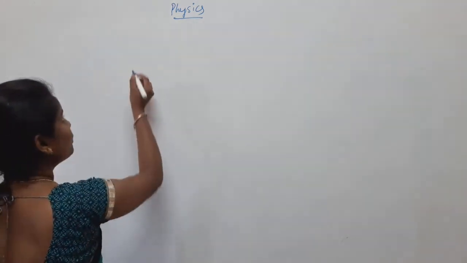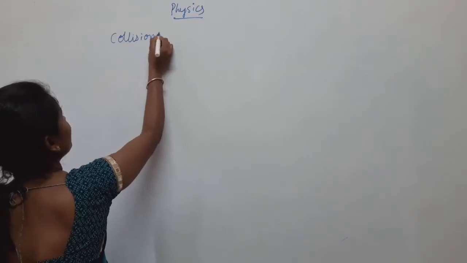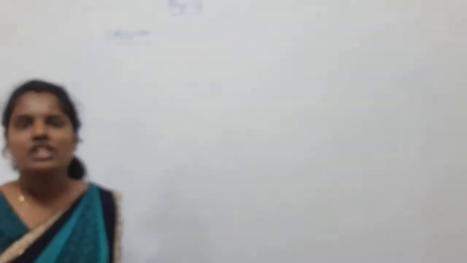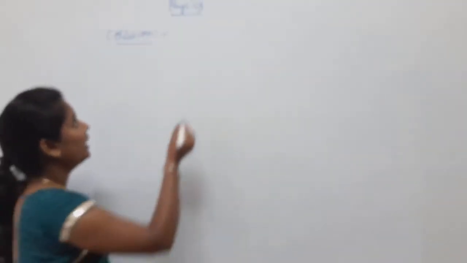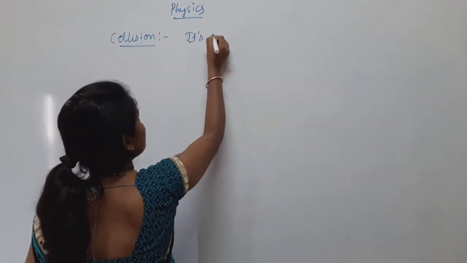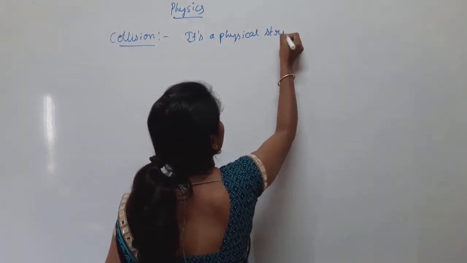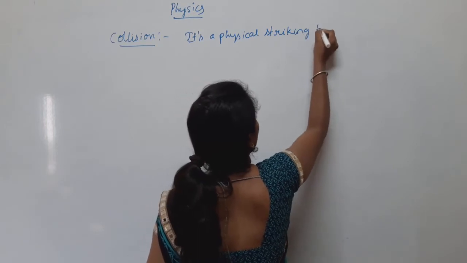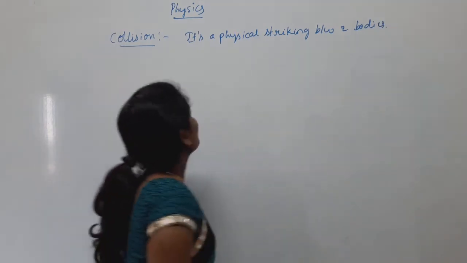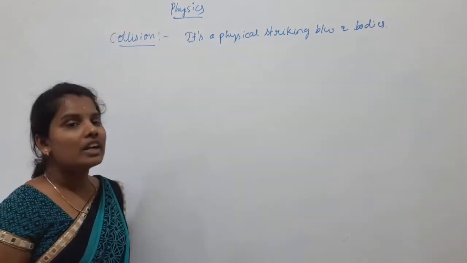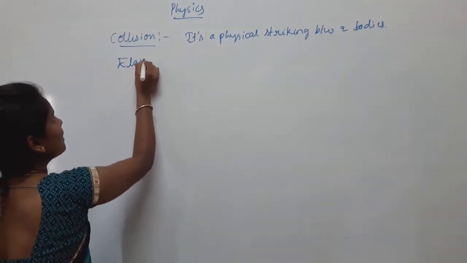Collision has two kinds: elastic and inelastic collision. First, what do we mean by collision? Collision is a physical striking between two bodies. There are two kinds of collisions, that is, elastic collision and inelastic collision.